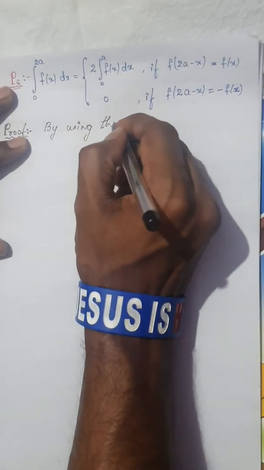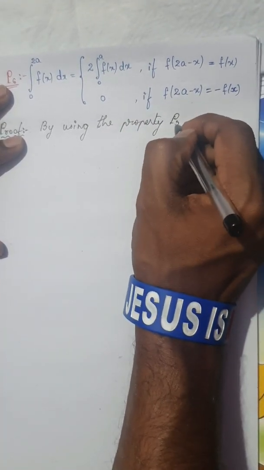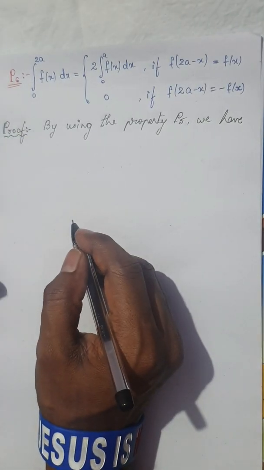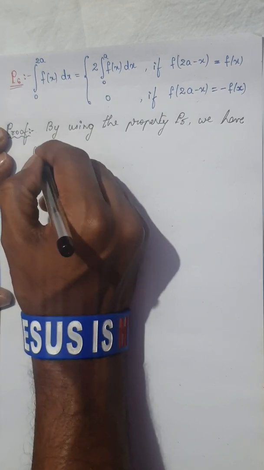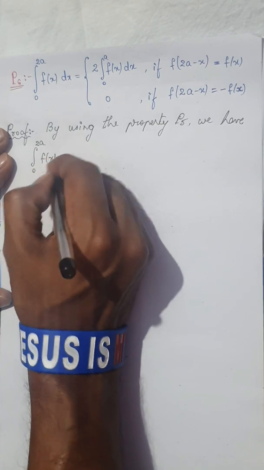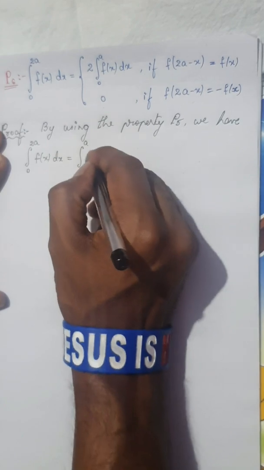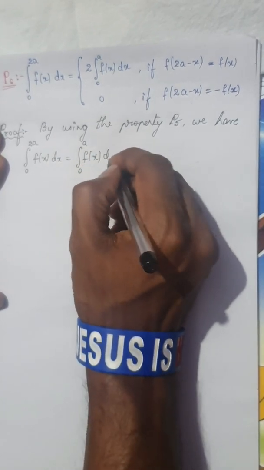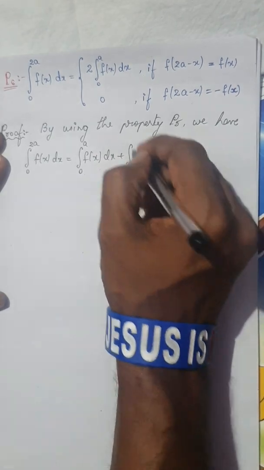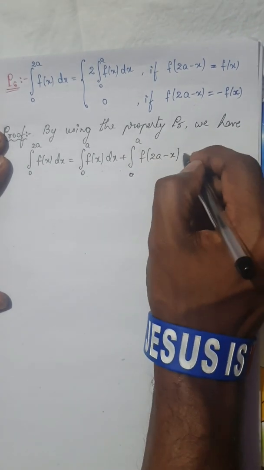By using the property P5, integration from 0 to 2a f of x dx, that is the left hand side, can be written as integral from 0 to a f of x dx plus integral from 0 to a itself, integral from 0 to a f of 2a minus x dx.